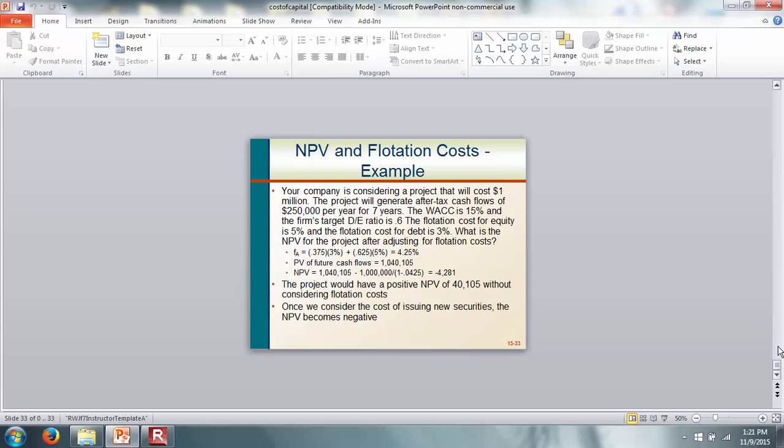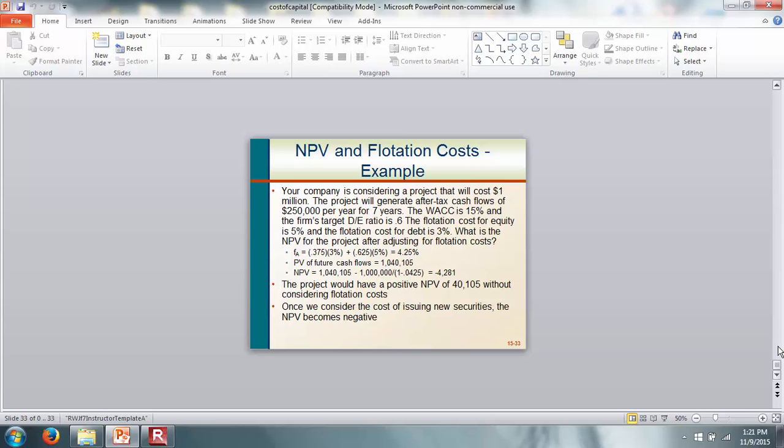So here is an example. Your company is considering a project that will cost 1 million. The project will generate after-tax cash flows of 250,000 per year for 7 years. The cost of capital is 15%, and the firm's debt-to-equity ratio is 0.6. The flotation cost for equity is 5%, and the flotation cost for debt is 3%. What is the NPV of the project?